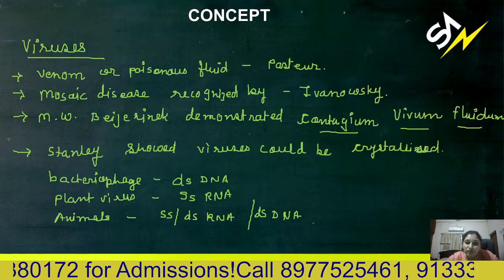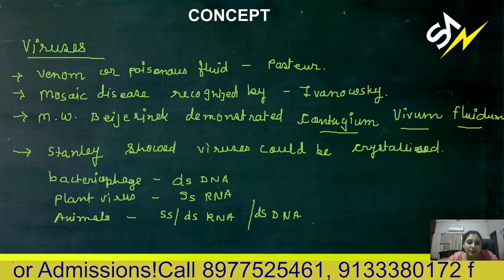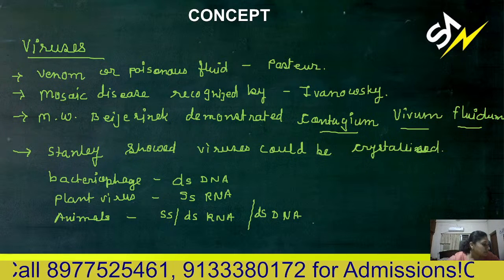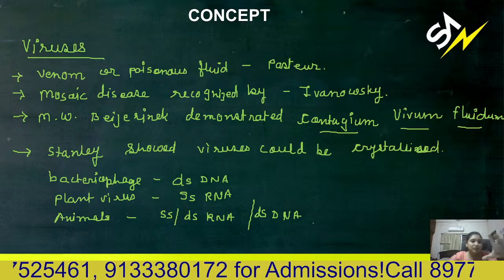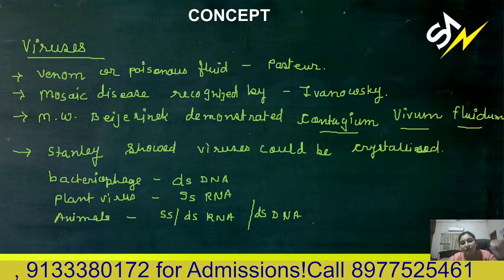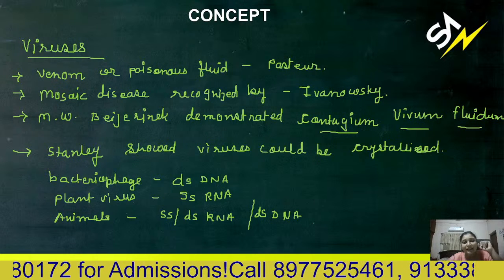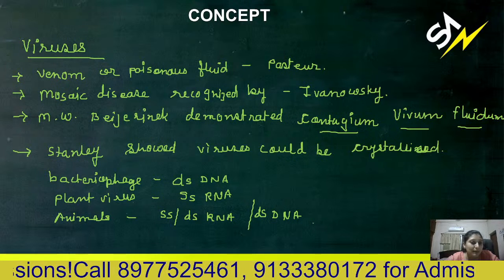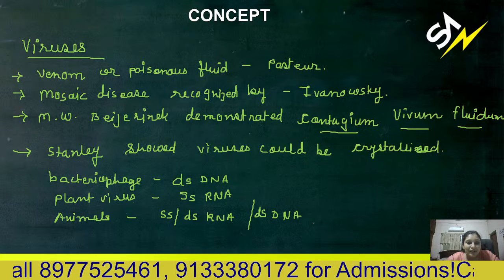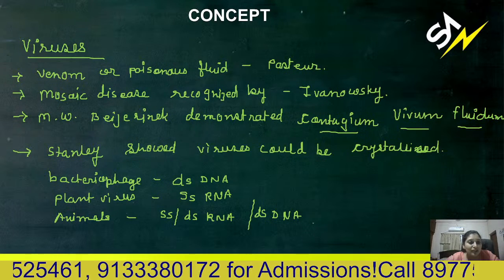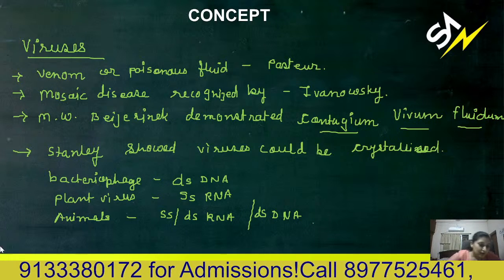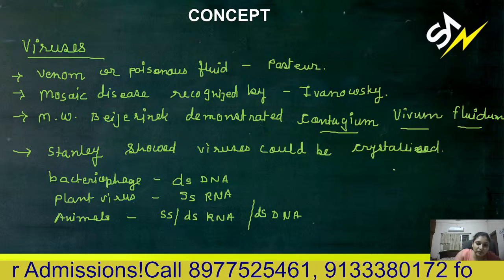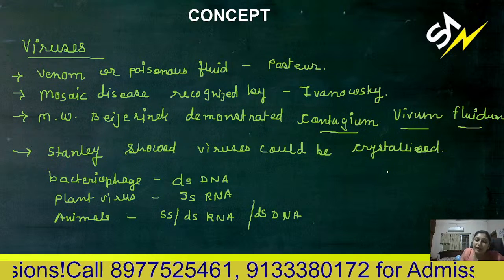Then Beijerinck demonstrated contagium vivum fluidum, that means contagious, infectious living fluid. If you extract the fluid of the infection, then this infectious fluid can cause the disease in healthy animals or a healthy living thing. Then Stanley showed that virus could be crystallized, and the crystallized thing was protein. Viruses show hexagonal, sometimes polyhedral, sometimes helical structure.